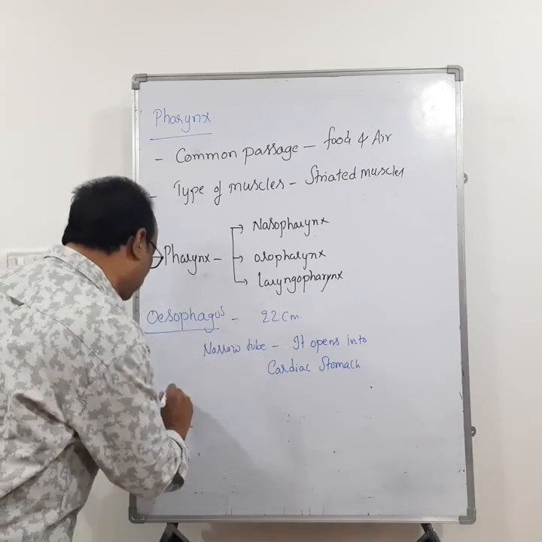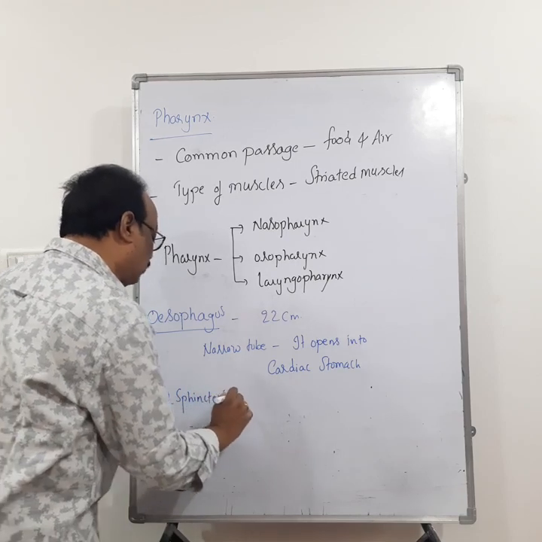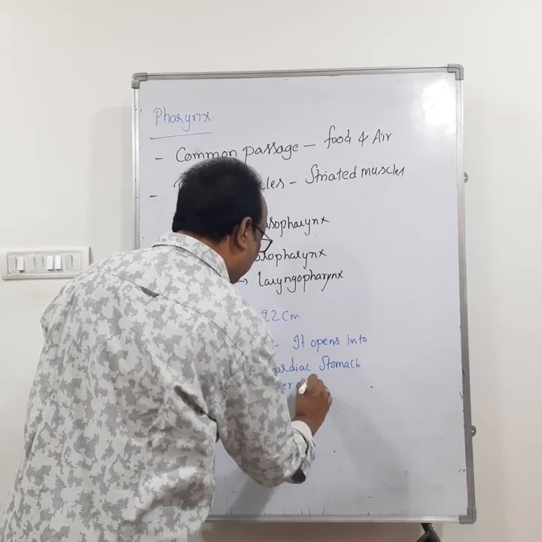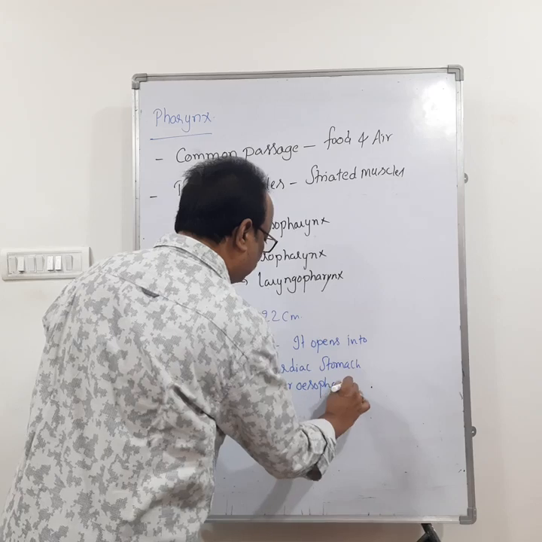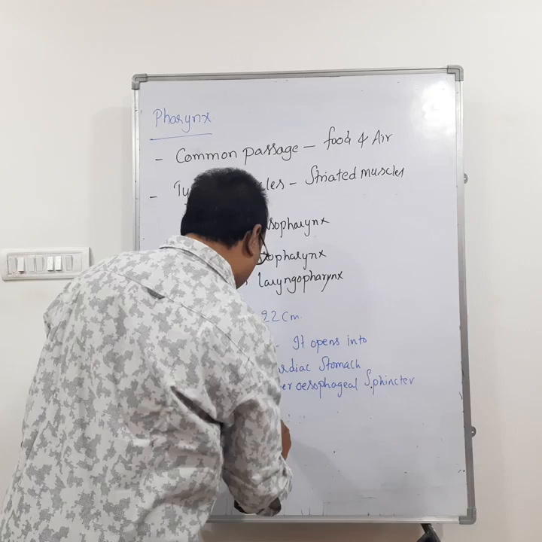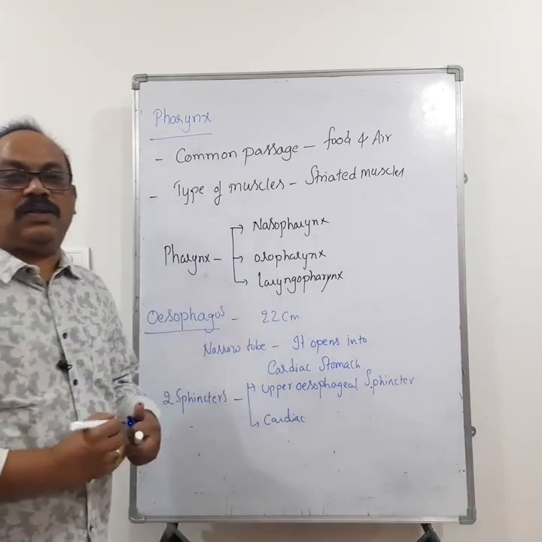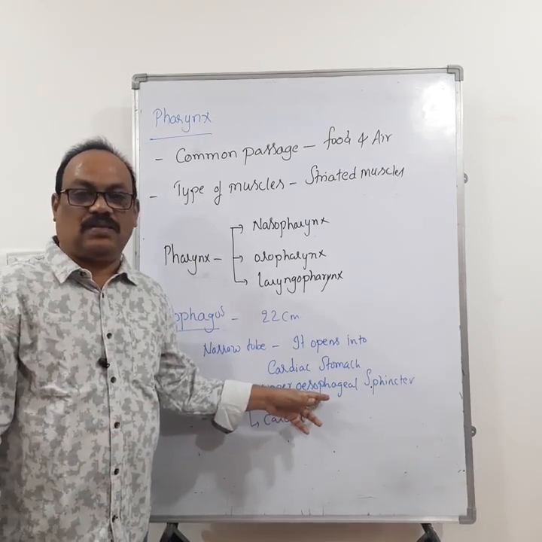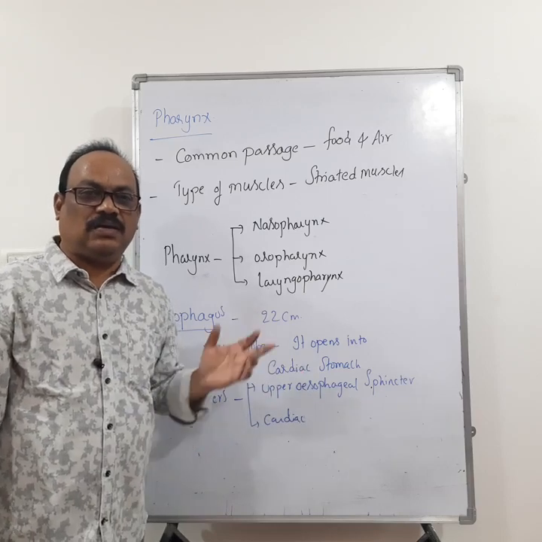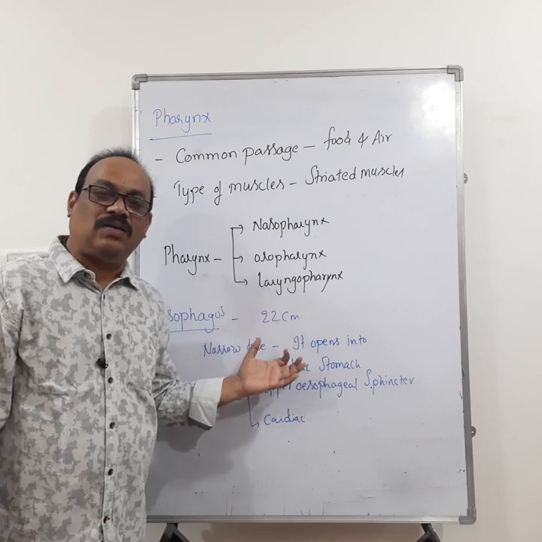Remember that. It has two sphincters. In the esophagus, we can see the presence of two sphincters. One is the upper esophageal sphincter, and the second one is the cardiac sphincter. Okay. Where is this upper esophageal sphincter present? The upper esophageal sphincter is present between the pharynx and esophagus.